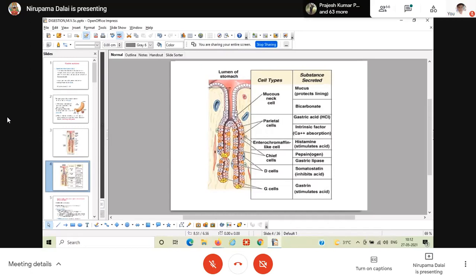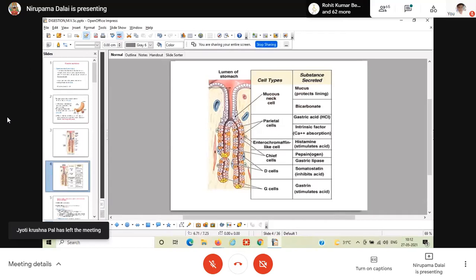One is your neck region, second is your body part, and third is your base part. Base part means the lowermost part. The neck part is here. In the neck part, there is a specific type of cell known as the mucous neck cell. Why is it mucous neck cell? It is the mucous cell present in the neck region of a gland, so that's why the name is mucous neck cell.